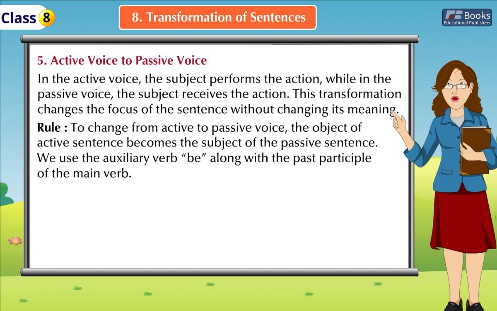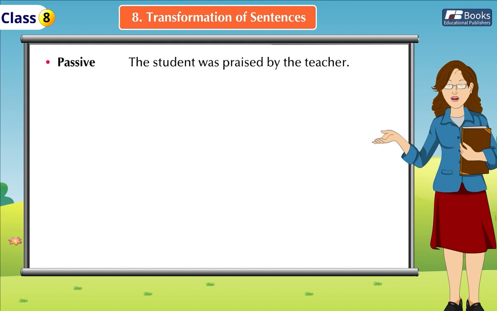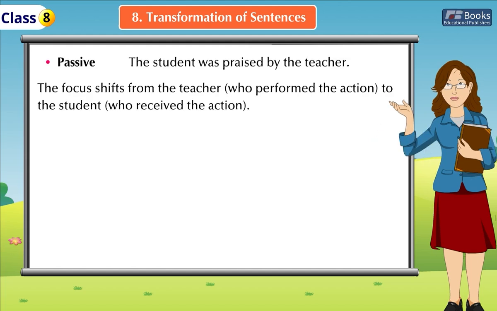We use the auxiliary verb be along with the past participle of the main verb. For example, active: The teacher praised the student. Passive: The student was praised by the teacher. The focus shifts from the teacher who performed the action to the student who received the action.